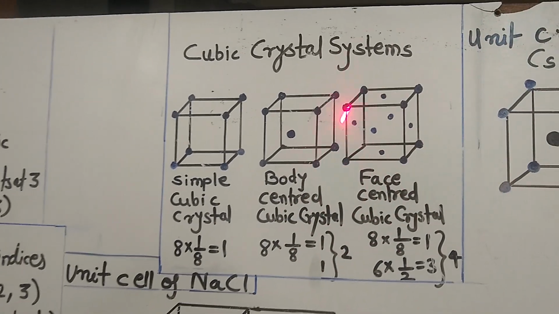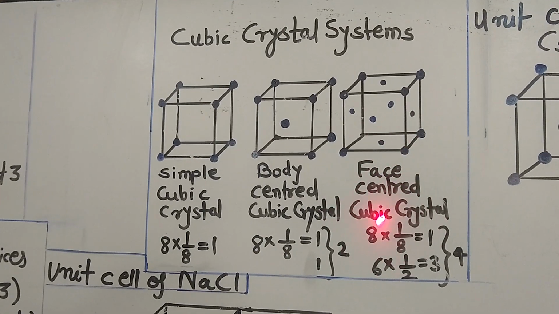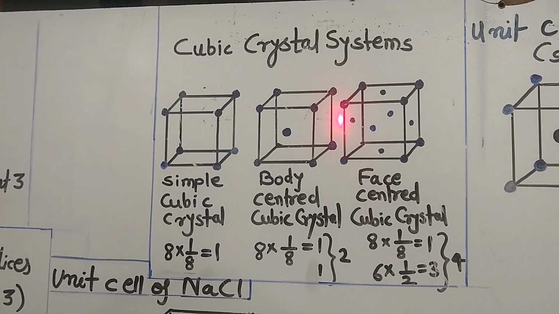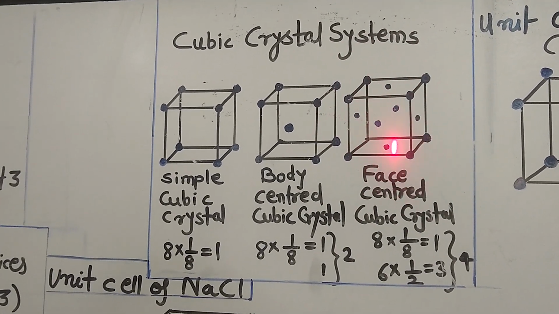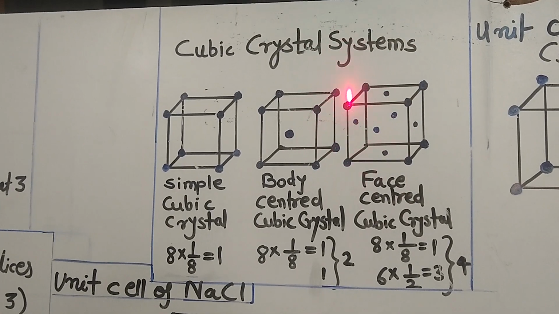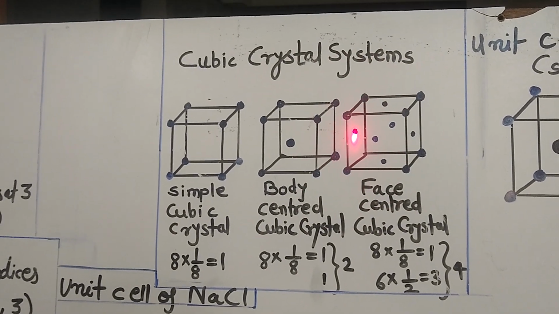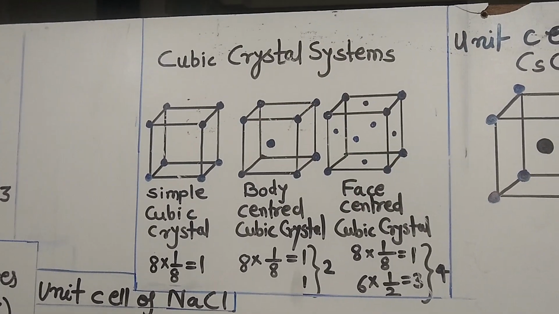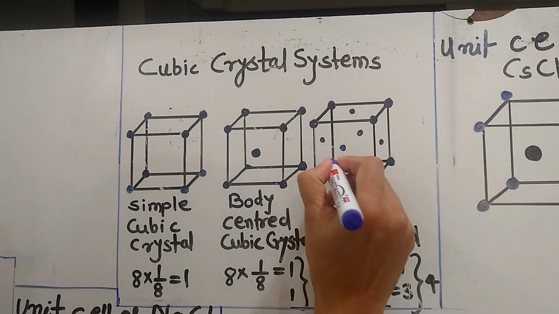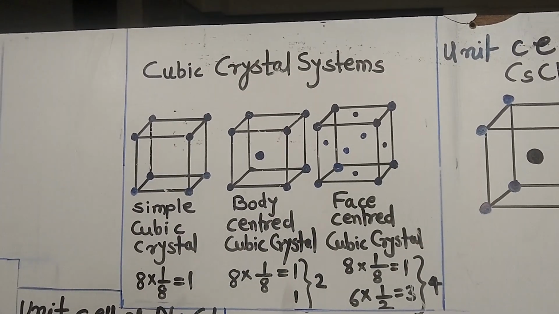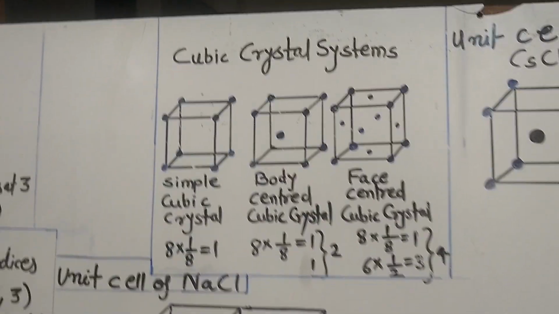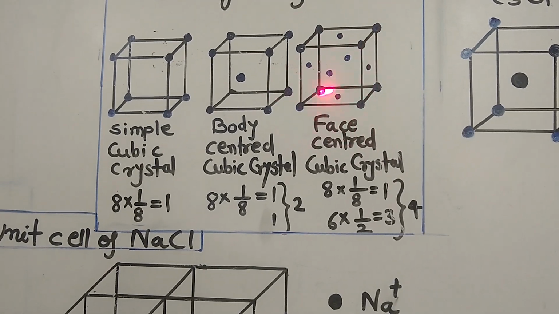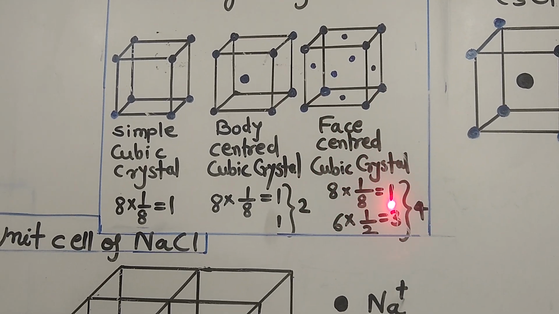Now the last type of cubic crystal is face centered cubic crystal. In this case, the lattice points are not present only on the corner of the cube, but also a lattice point is present at the center of each face. So here there should be a lattice point. Now let us calculate the contribution of each lattice point. So again here there are 8 corner points. So 8 into 1 by 8 equals 1.